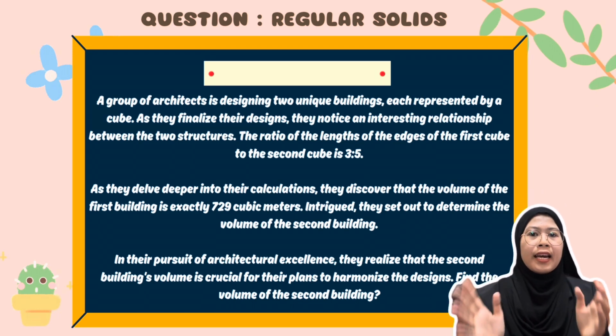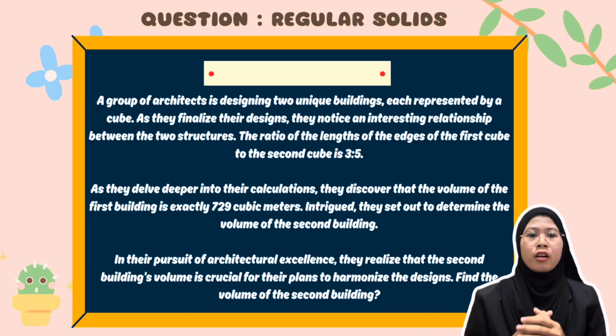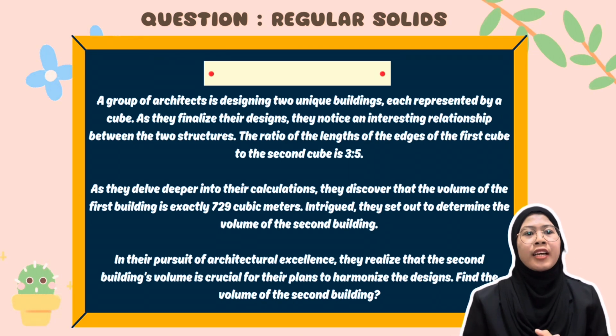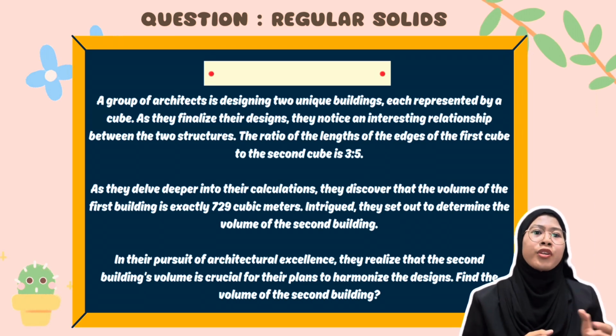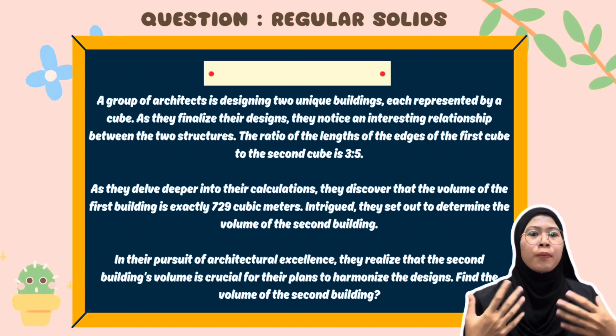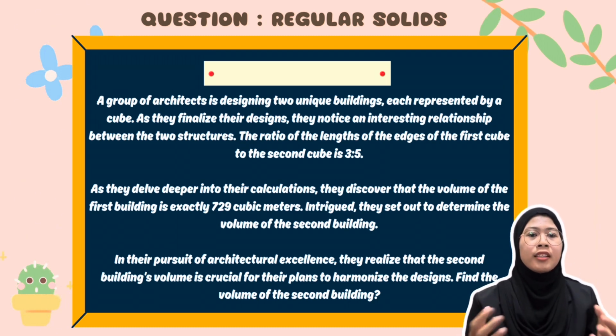As they delve deeper into their calculation, they discover that the volume of the first building is exactly 729 cubic meters. They set out to determine the volume of the second building. In their pursuit of architectural excellence, they realize that the second building's volume is crucial for their plans to harmonize the design. Find the volume of the second building.